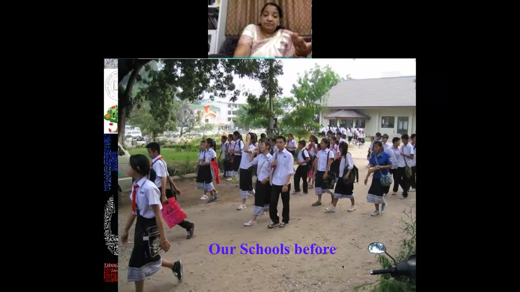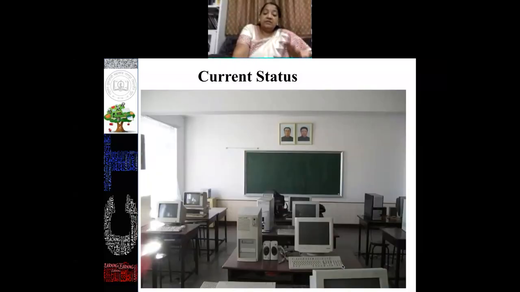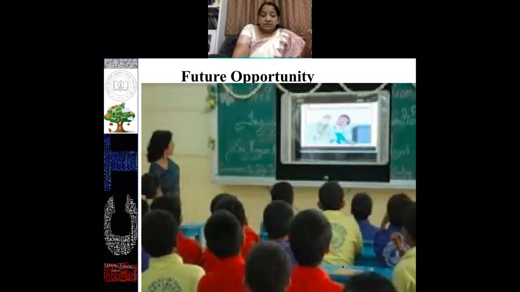Our schools, before that, looked like this. At present we have no offline teaching. Our schools are converted into virtual classrooms. So we need to integrate ICT in our teaching-learning process by developing robust modules which will be as effective as our offline modules. This is the current status. All these things are available, but we do not have our students. Future opportunities are still with us.